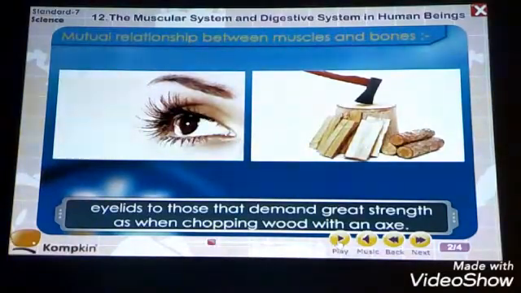Whenever we chop wood with an axe, we hold the axe in our hand. These hand muscles move faster than the eyelid. So it is a harder kind of movement, where the muscles are continuously contracting and relaxing.